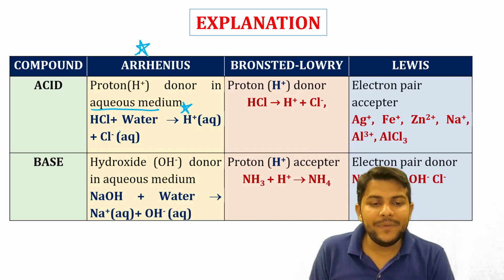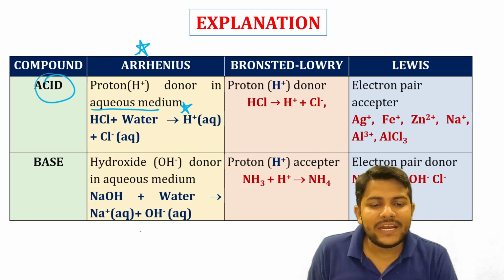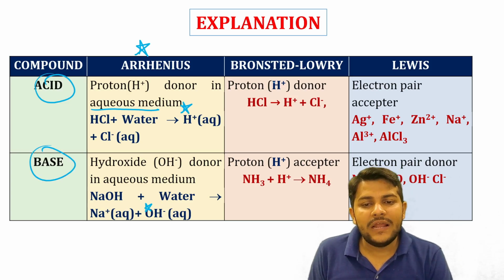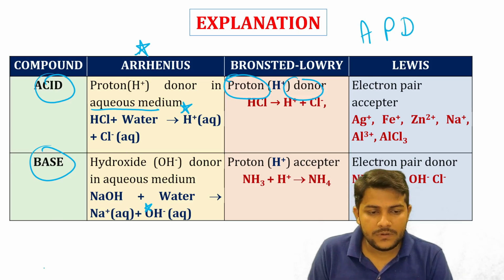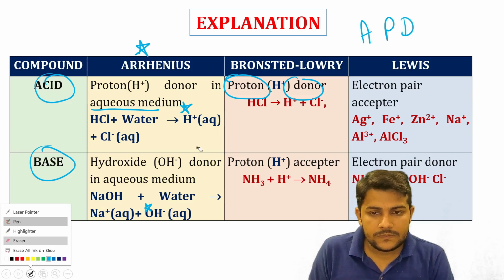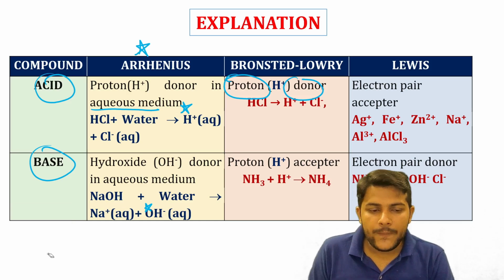So acids are the ADP, meaning acids are going to donate the proton, and bases are just going to accept the proton. That is by Bronsted theory. That is BAP, meaning base is going to accept the proton, whereas acid is going to donate the proton, according to the Bronsted-Lowry concept. Next we have the Lewis theory.